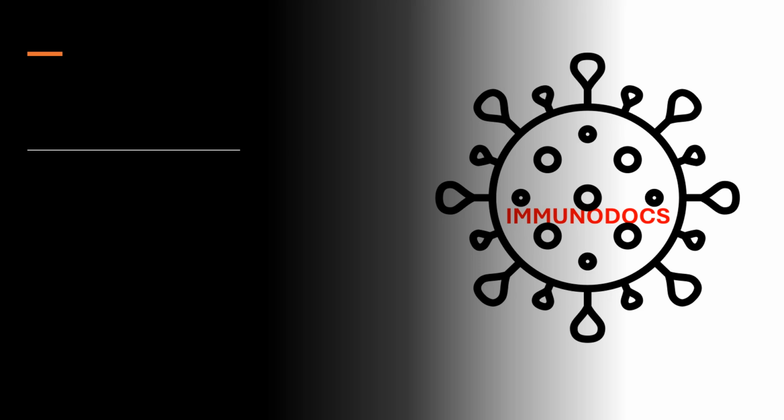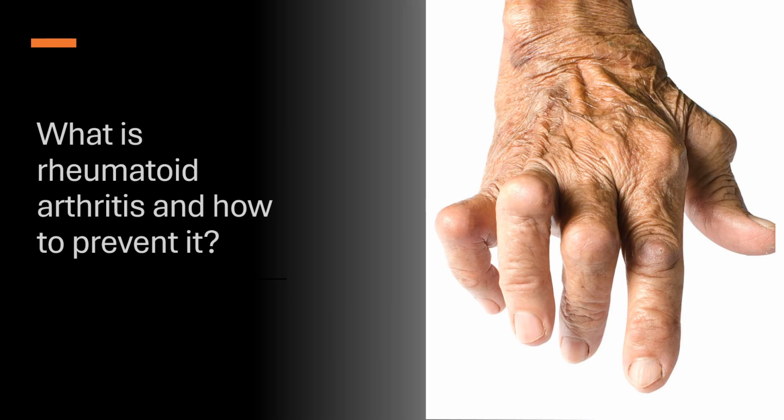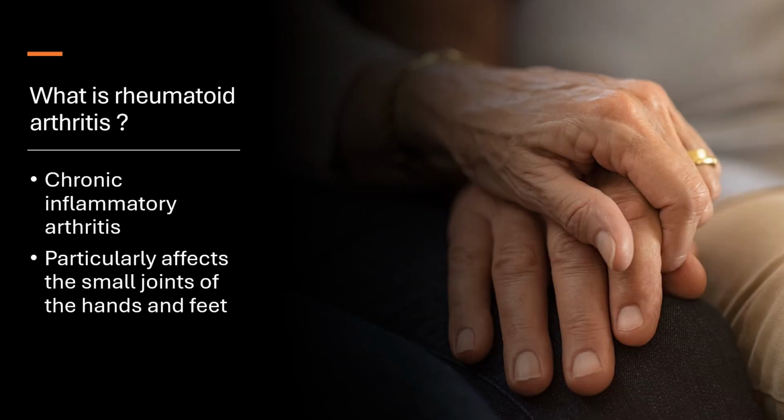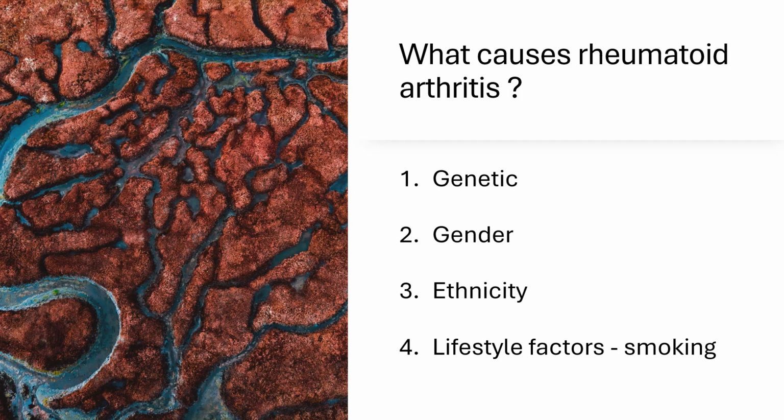So let's begin. Today we are going to talk about rheumatoid arthritis and how to prevent it. So the first question is, what is rheumatoid arthritis? It is a chronic inflammatory polyarticular arthritis. This means that it manifests as inflammation in multiple joints. It especially affects the small joints of the hands and feet.